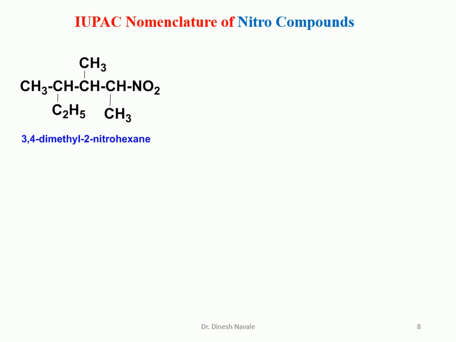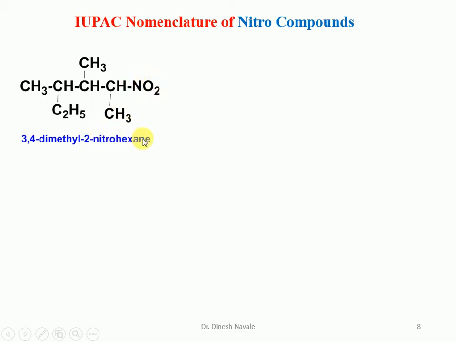We have another example in which we have to see numbering. Whenever we start the numbering, it will start from this carbon atom, so carbon number 1, 2, 3, 4, 5, 6. We cannot go to the methyl; we have to go for the ethyl because it is a CH2CH3. So the total carbon in the chain will be 6, so it is hexane. What is the position of the nitro group? It is carbon number 2. So it is 2-nitrohexane.